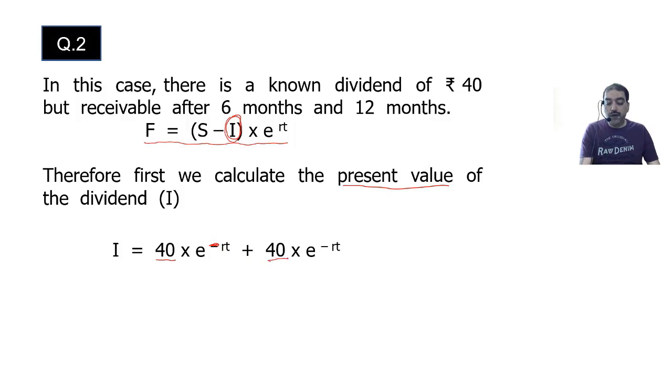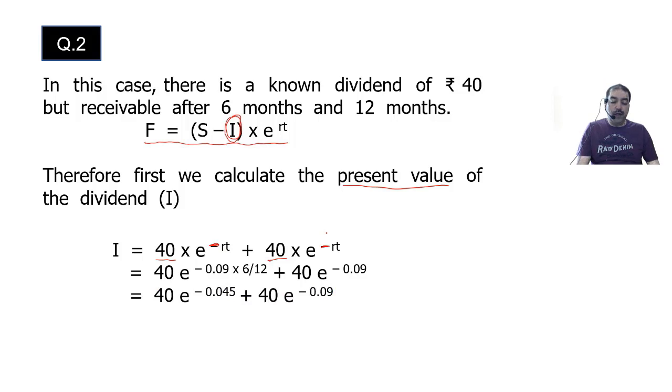Plus second 40, receivable after 12 months, again e raised to minus RT. Substitute 9%, minus 0.09 into 6 by 12, plus 40 into e raised to minus 0.09. So on solving you get 40 into e raised to minus 0.045 plus 40 into e raised to minus 0.09.